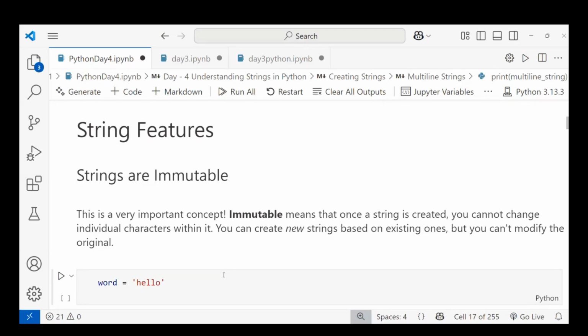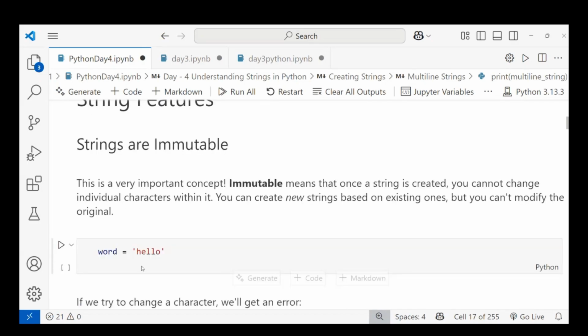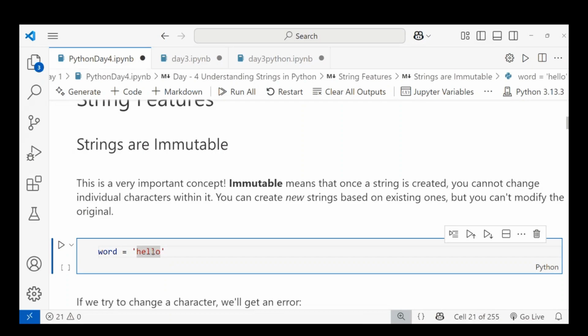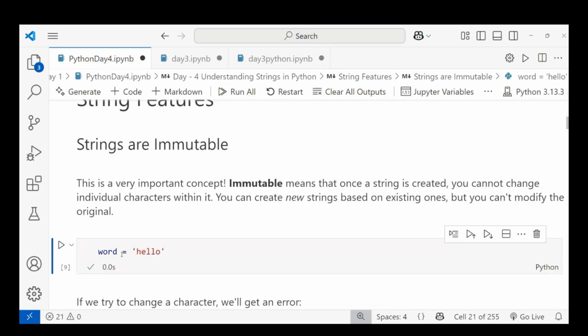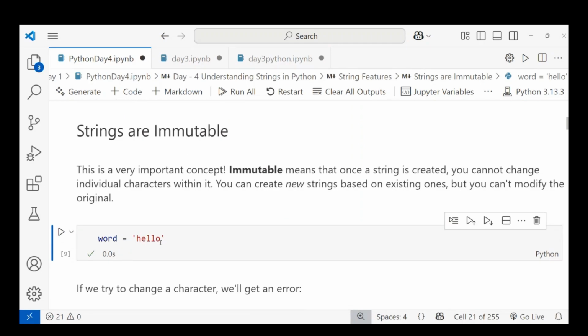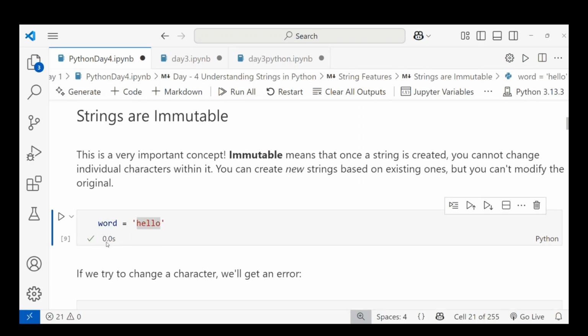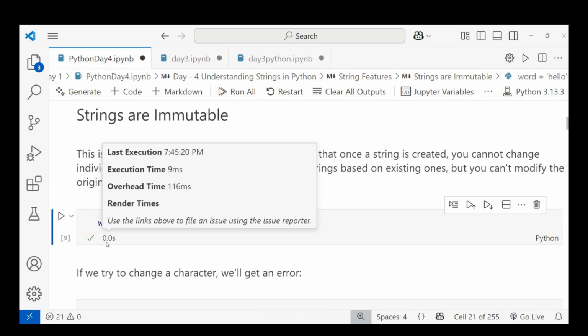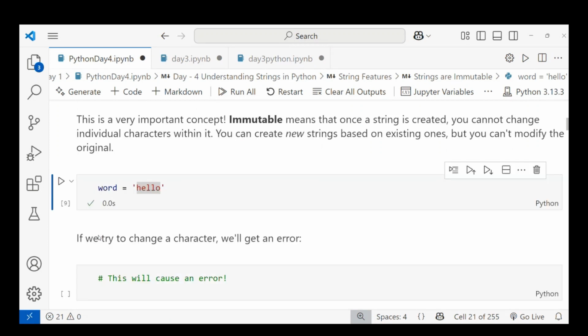Okay, let's see the example. I'm taking an example variable called word, and I'm giving the data value Hello, and this is a string. So it should be enclosed with single quotes or double quotes. I'm running this. After running, the data value is stored in our variable, and our variable is stored in a memory location. Okay, and if you try to change a character, we'll get an error.